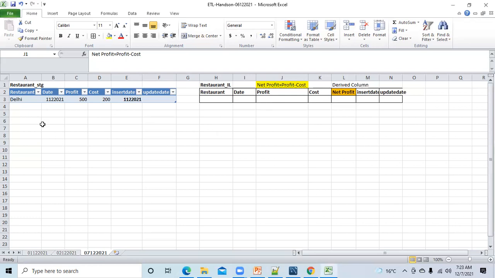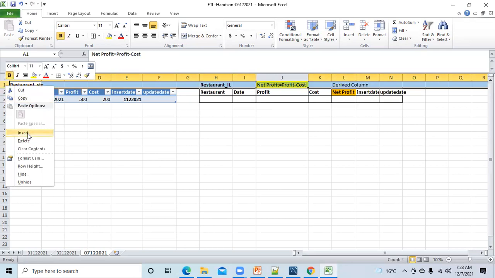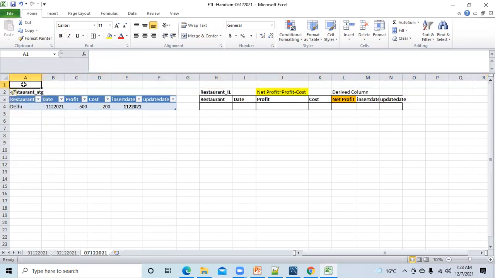Okay, fine. Now we are talking about truncate and load. What is truncate load? Let's try to understand this. This is the data I have received on 1st December 2021. Profit is 500. Suppose cost is 2000. The data was inserted on 1st December. Update date is null. Why have I kept update date null here?